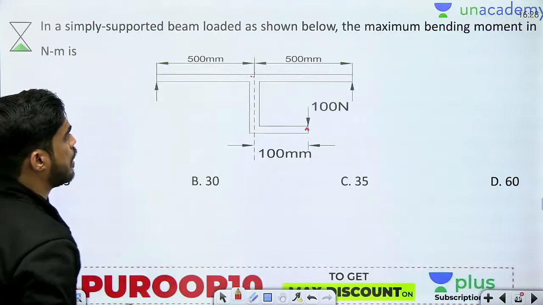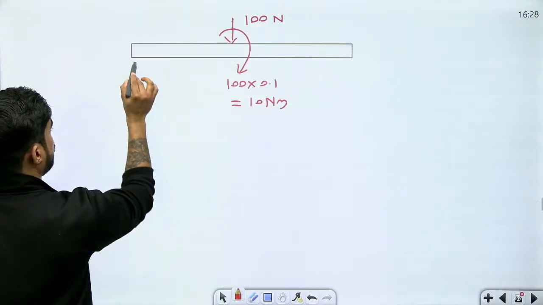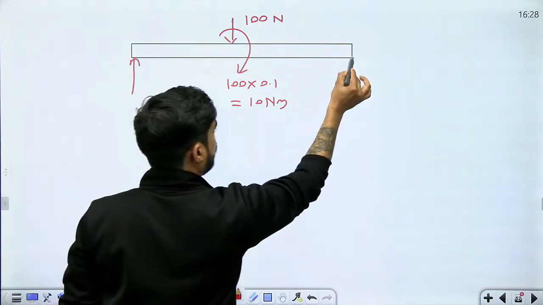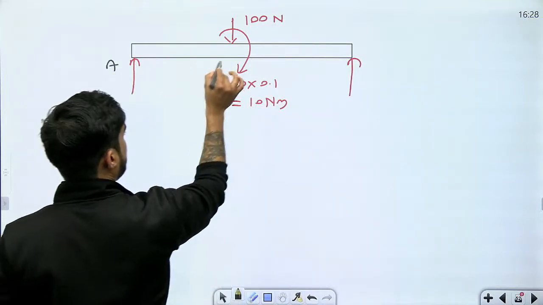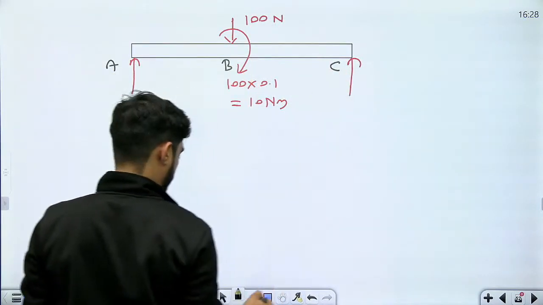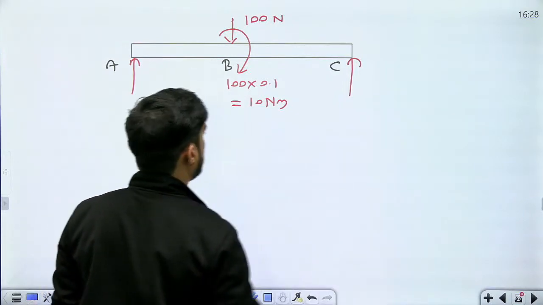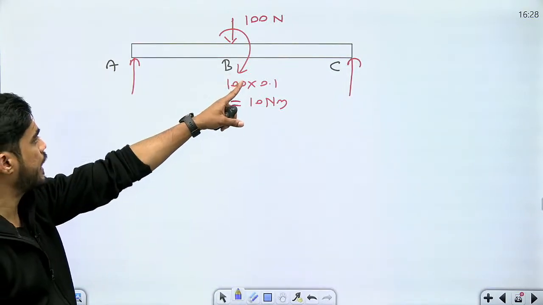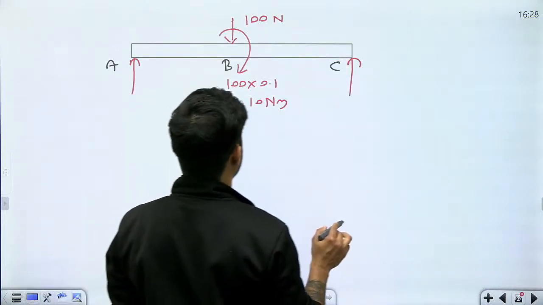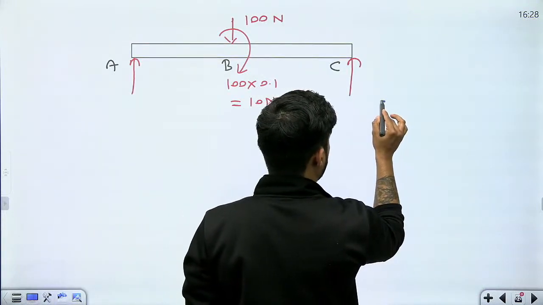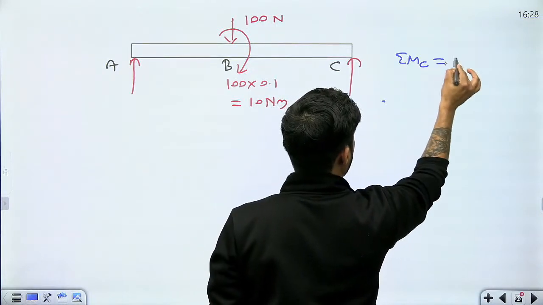Okay. Now the reactions. Let me call these points A, B, C. So calculate the reaction, beta. Let's calculate the reaction at A. So take moment at C. What do we need to calculate? Maximum bending moment. Okay. So take moment at C.